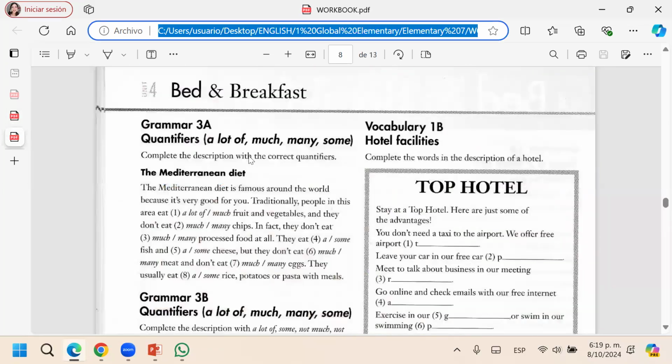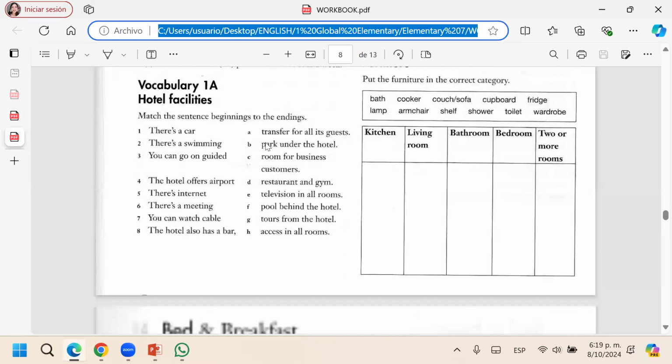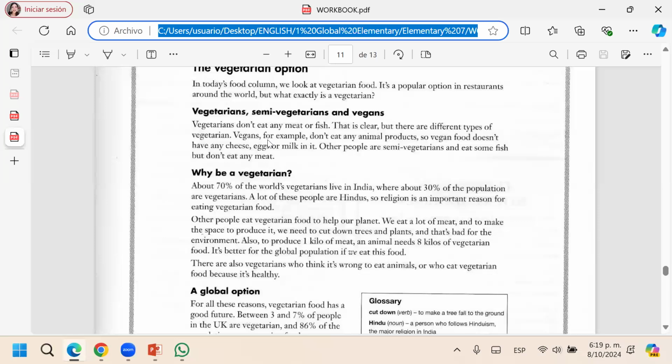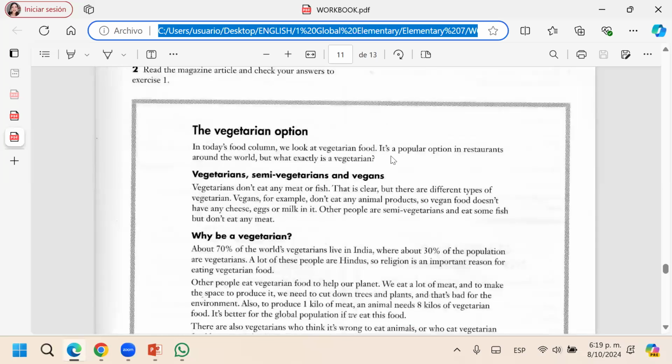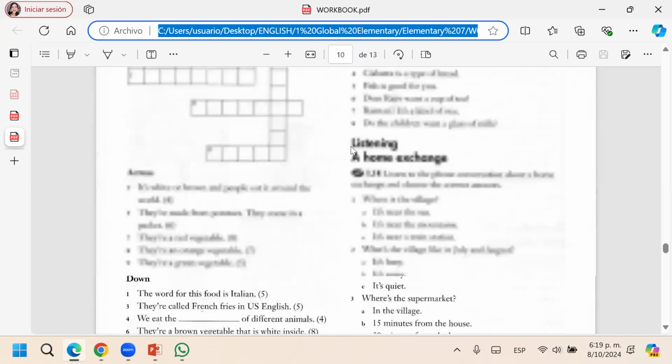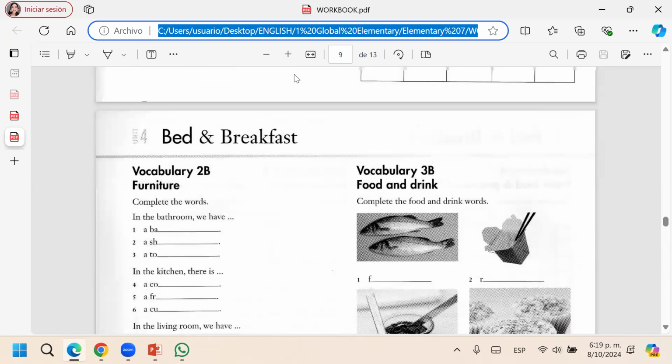Then we were reading this, the vegetarian option, where we have vegetarians, semi-vegetarians, and vegans. What is a vegan?